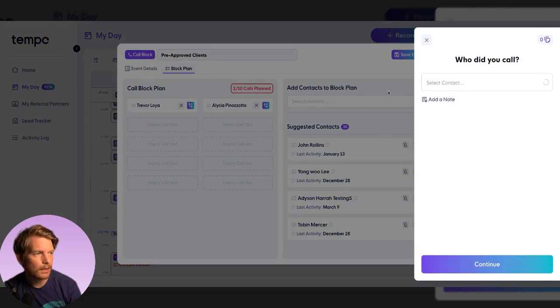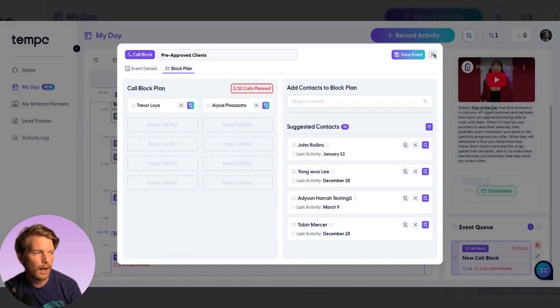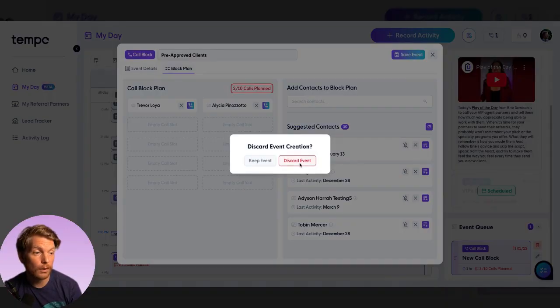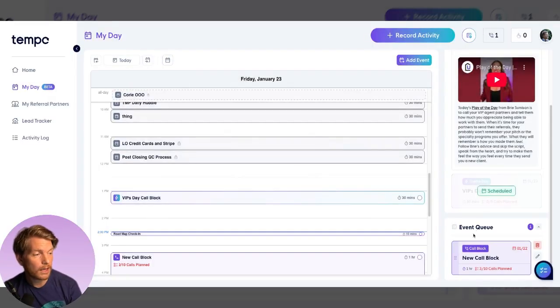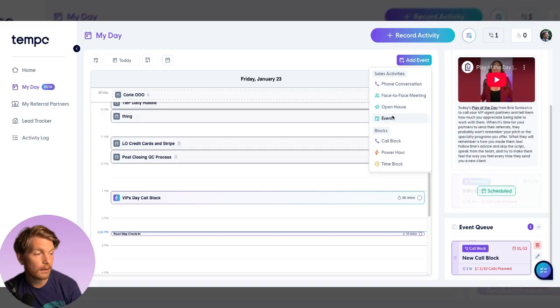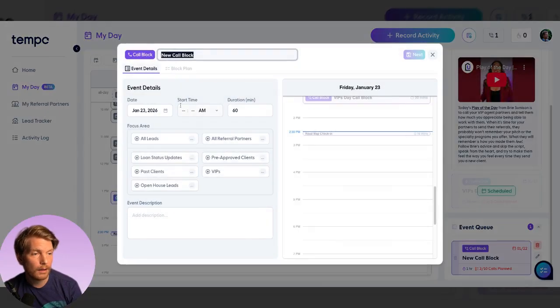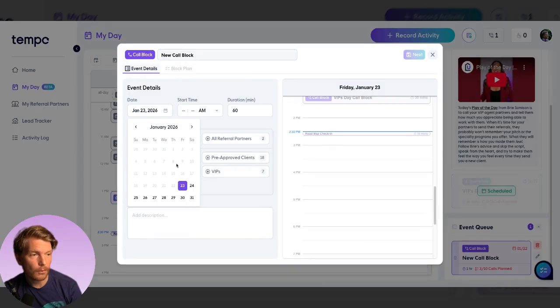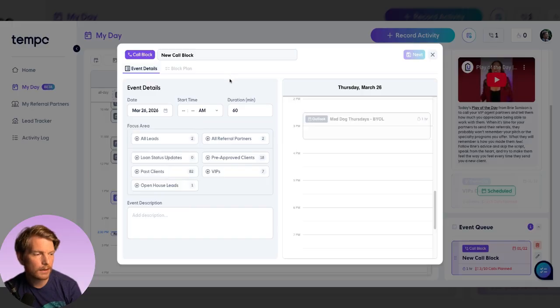You can record activities directly against this person right here as you get to the actual time for your call block. Like I said earlier, we have the event queue down here. This is a call block that I scheduled for myself in advance. So let's say I've got a call block and I want to set it up for a few days in advance.